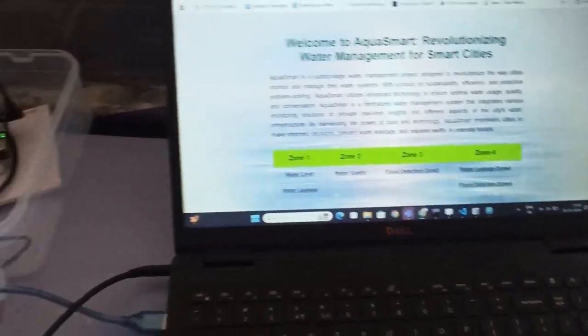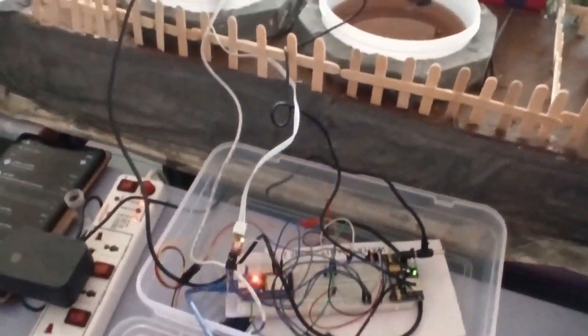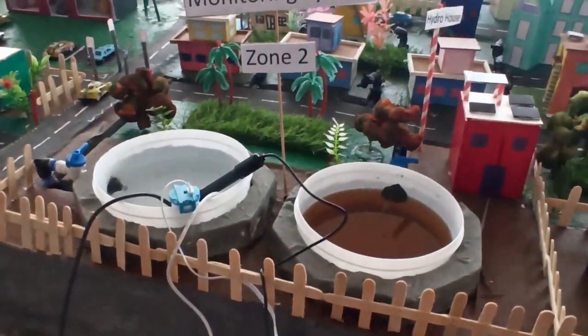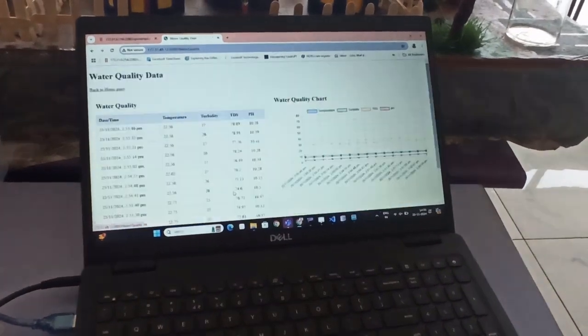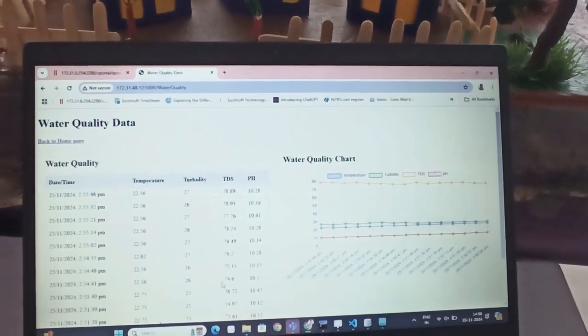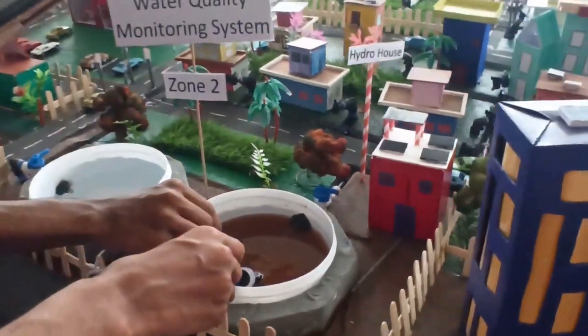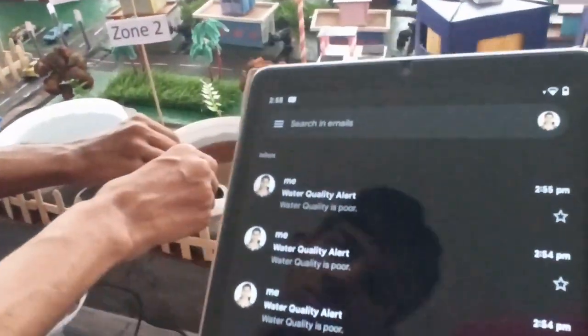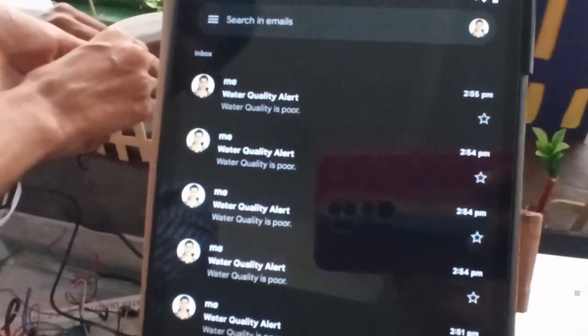Our system focuses on water quality monitoring, which is shown in Zone 2 of our prototype. We use an ESP32 microcontroller with sensors for temperature, pH, turbidity, and total dissolved salts to ensure water safety. Real-time data is transmitted to the Node.js server, visualized on the web page, and stored in the SQLite database.